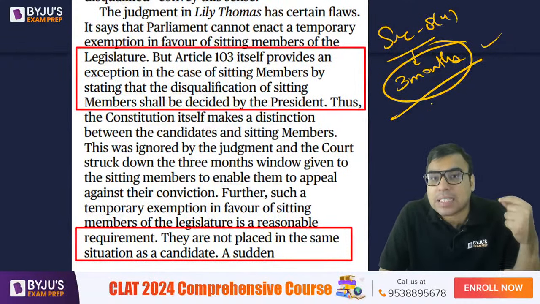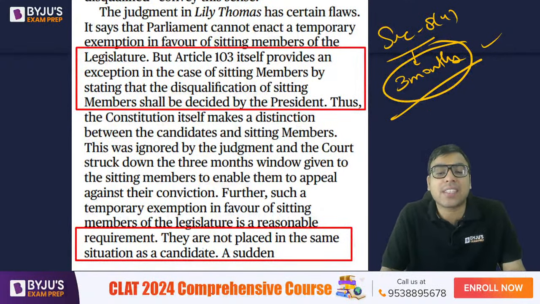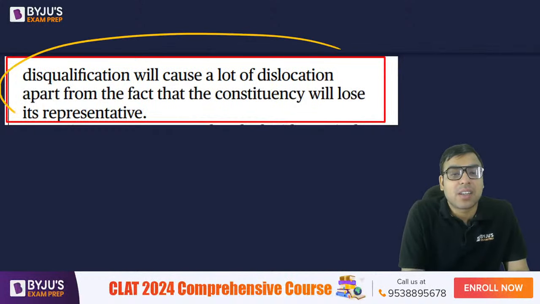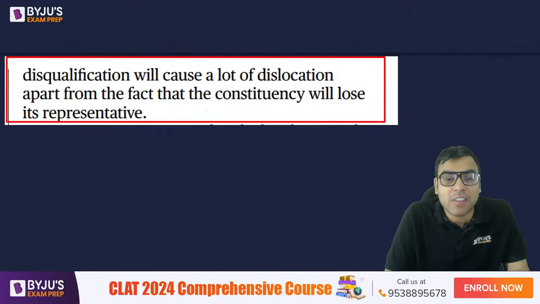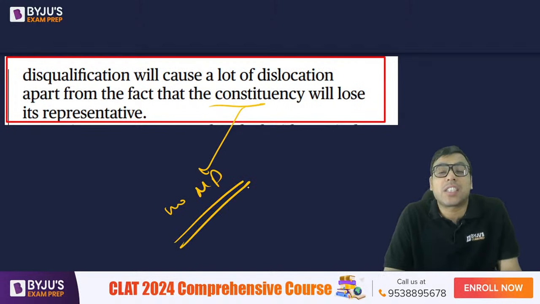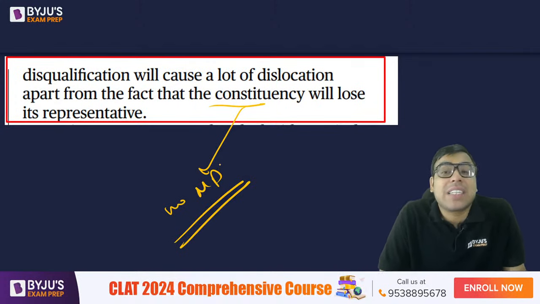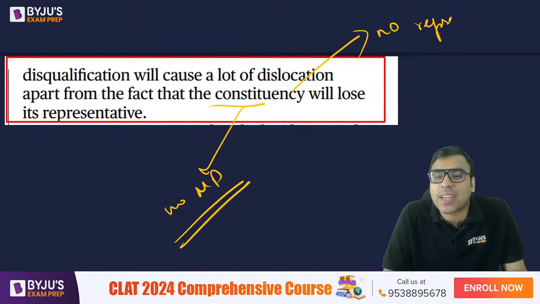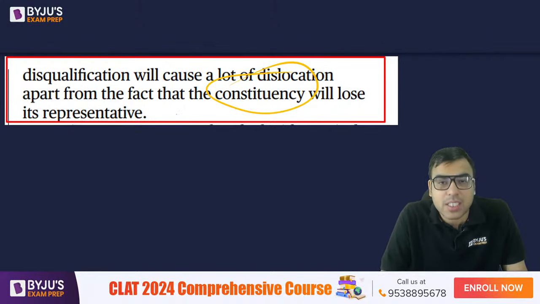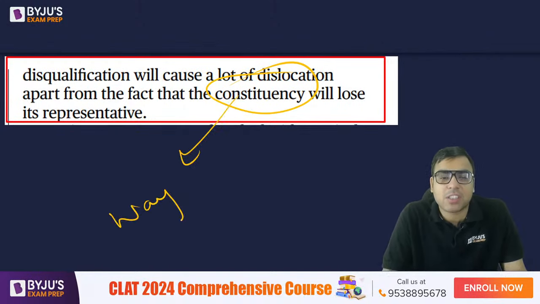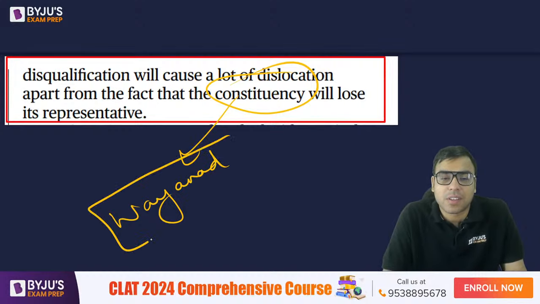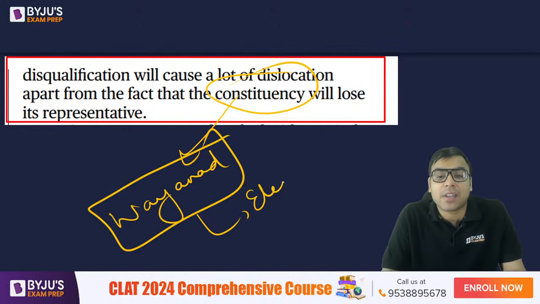Because the moment a person is disqualified, there is a vacancy in the constituency and there will be no MP. So the constituency will be devoid of its representative. Once Rahul Gandhi has been disqualified, there is no MP from Wayanad right now. Now again the election will happen.